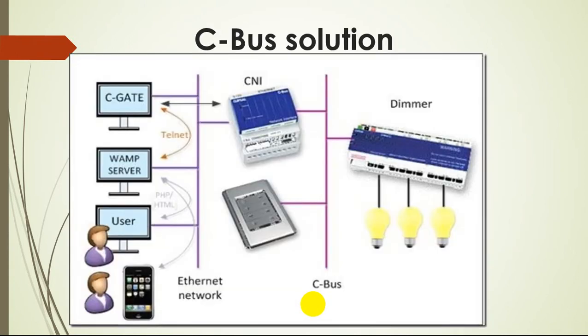So this is the overall schematic of the C-Bus solution. Here we have the loads, here you have the controlling device as a dimmer, and here you have a programming connecting device. This is a smart switch that is employed for controlling of loads, and this is communicated through the Ethernet network, either server, WAN server, user and the mobile user. So this is the basic block of the C-Bus solution, how it operates.